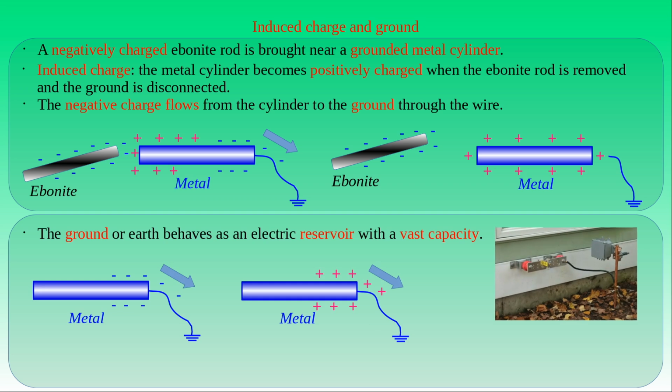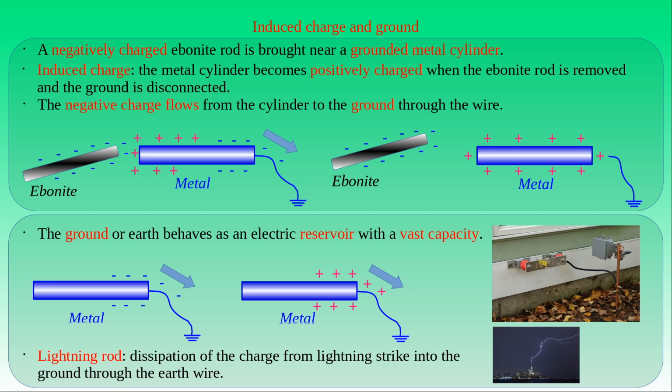The photo shows a building grounded to the earth for safety reason. Since the capacity of the ground is huge, it can be used to dissipate the great amount of charge from the lightning strike through the lightning rod connected to the ground. This application demonstrates that the grounding system of the earth provides a good protection of any device from electric shocks. The ground symbol indicates on any instrument or any object that it is grounded or connected to the grounding system.